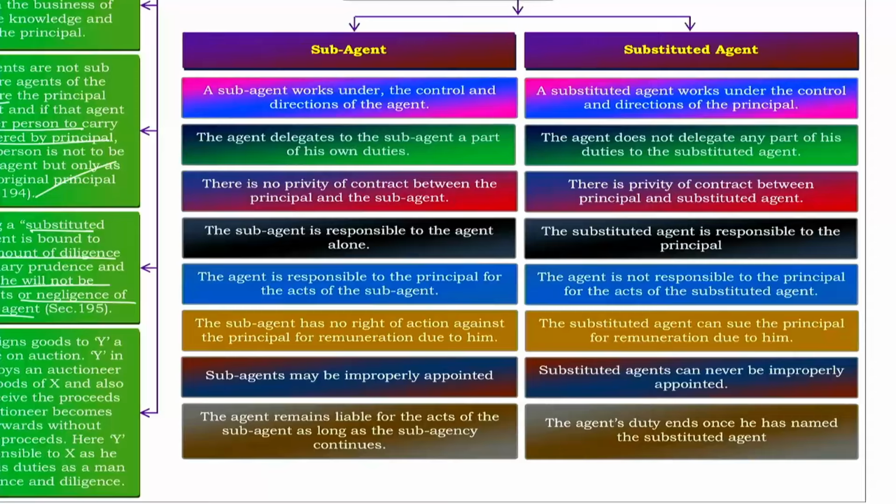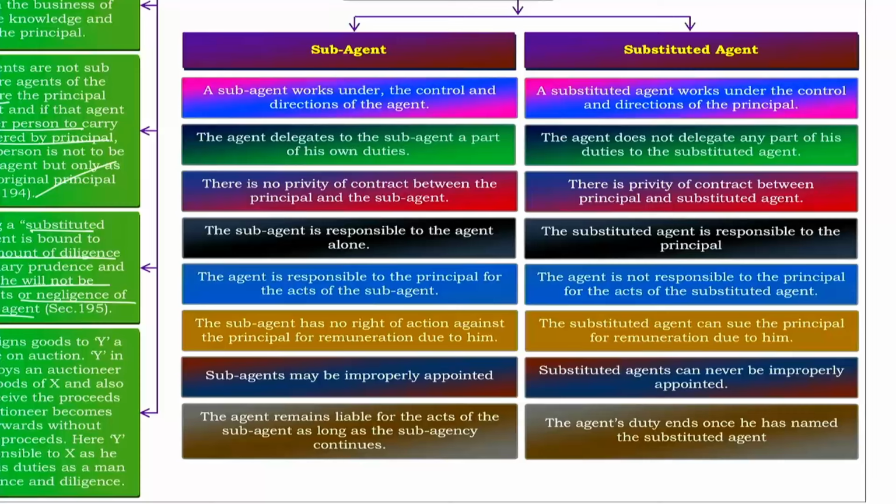So these are all the differences between these things. A sub-agent works under the control and directions of the agent, but a substituted agent is under the control of the principal. The agent delegates to the sub-agent a part of his own duties. The agent does not delegate any part of his duties to a substituted agent. There is no privity of contract between principal and sub-agent, but here there is a privity. A sub-agent is responsible to the agent alone. A substituted agent is responsible to the principal.